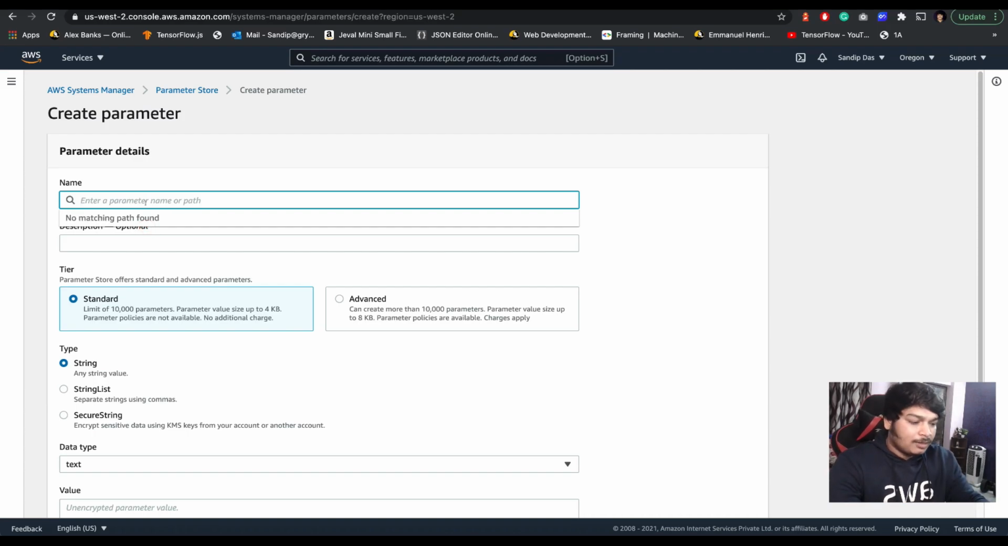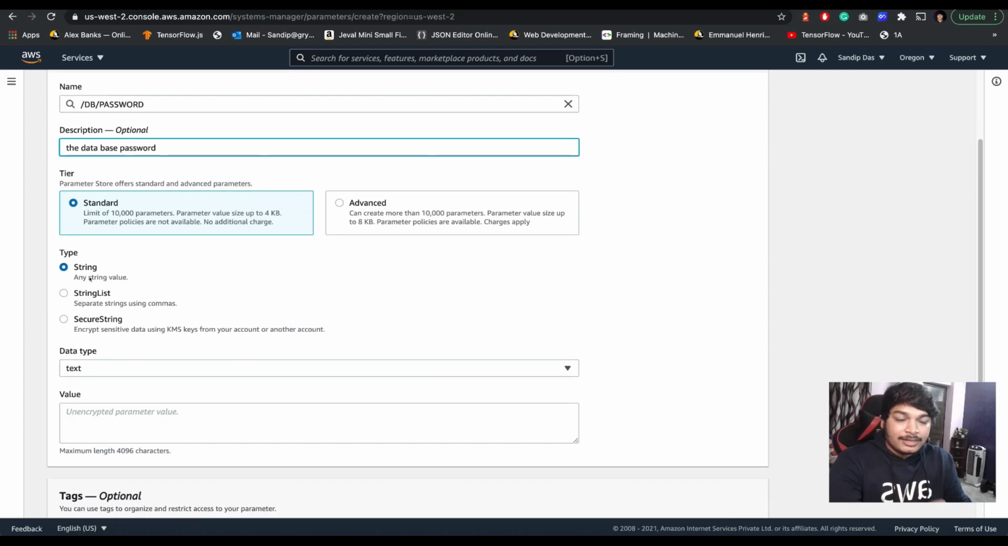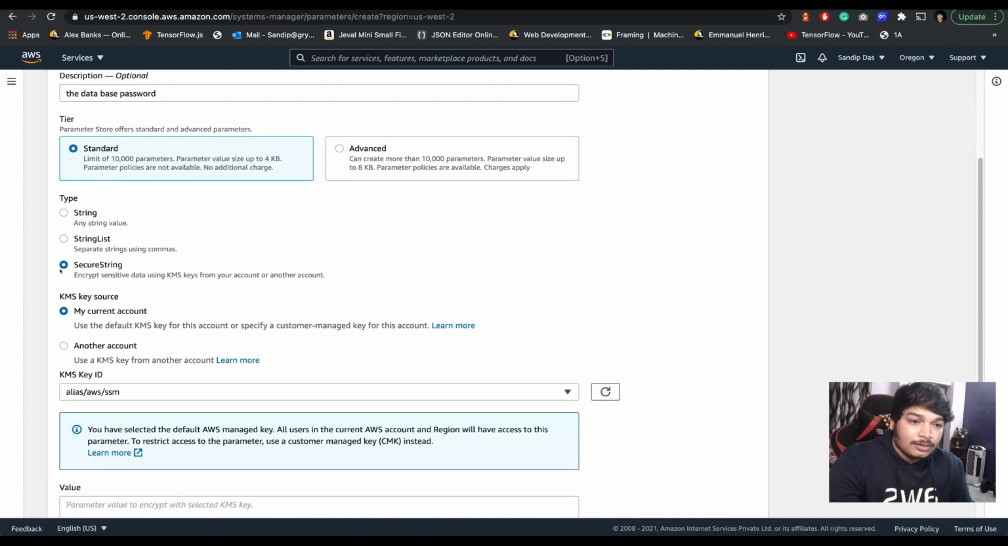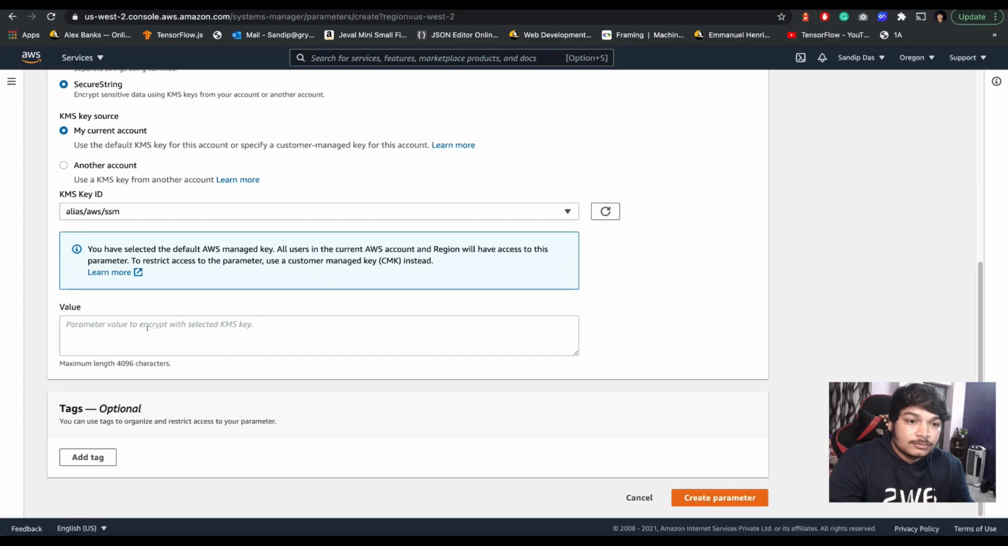So for the name, I'm giving DB password. Description: the database password. Here the types are String, StringList, and SecureString. You can choose SecureString, and you can encrypt that using your KMS key. Okay. Value: the database URL here.